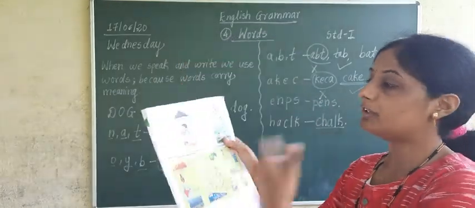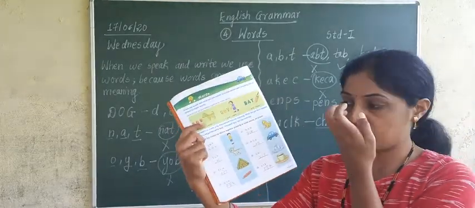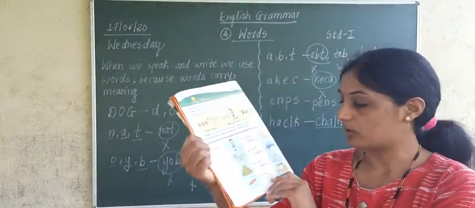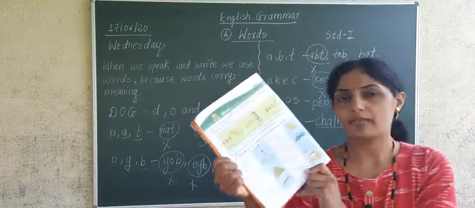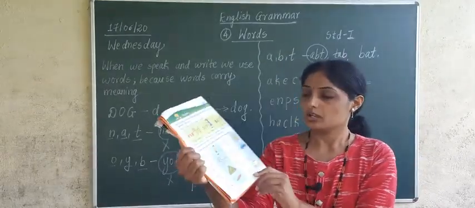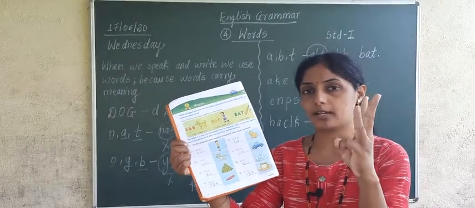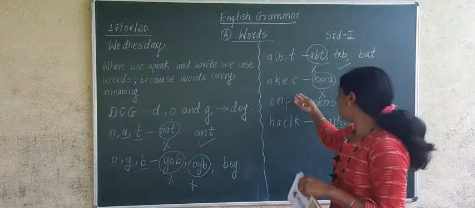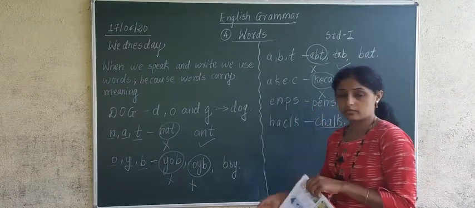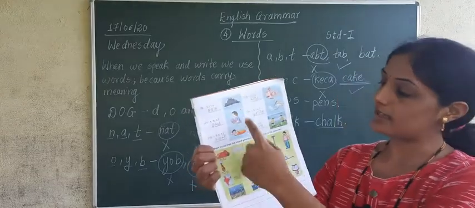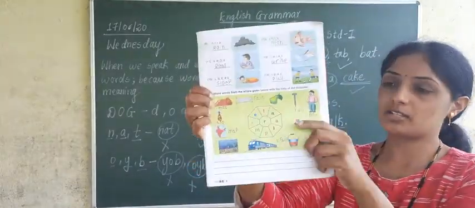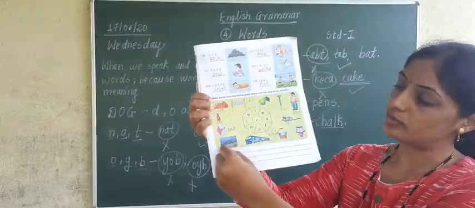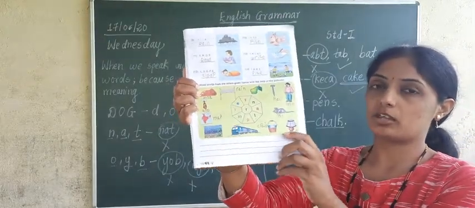Okay, and then further there are 9 and 10, that we will do in tomorrow's period. So this much you have to complete. 8 examples you have to complete in your book. Have you understood? I think you have understood how to make 3-letter words. For you, on the first page only 3-letter words are there. You have to complete the 3-letter words. Tomorrow we are going to study about 4-letter words. We have taken 2 examples of 4-letter words and 1 example of 5-letter words. That we will revise again tomorrow. There is also a picture that we will do tomorrow. We are going to write down words on the lines which are given in your book.